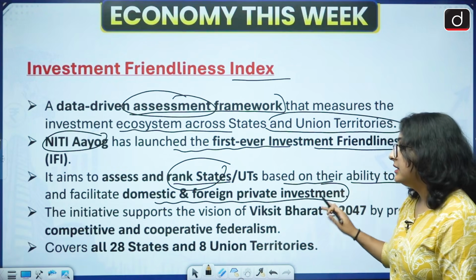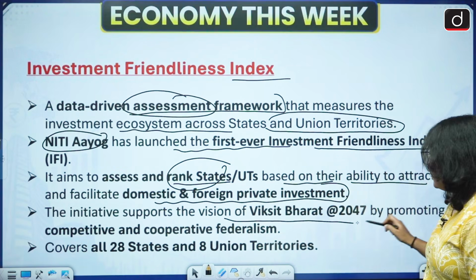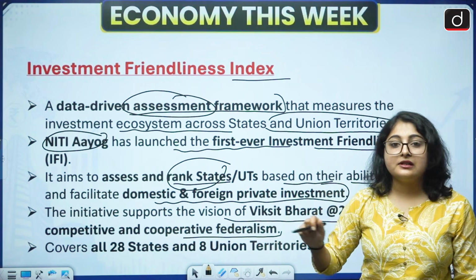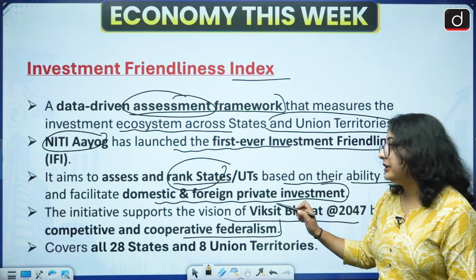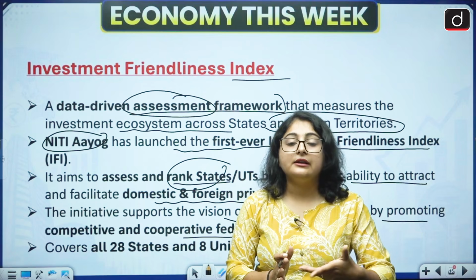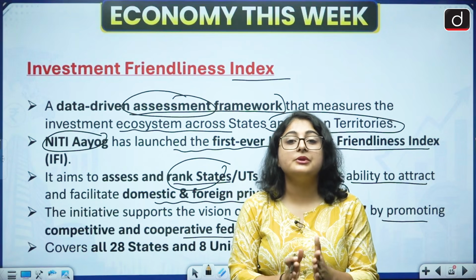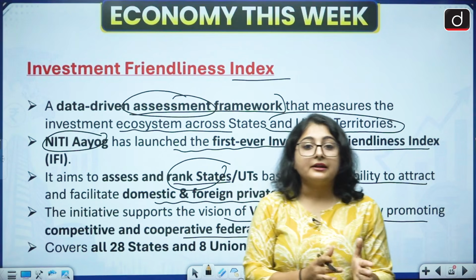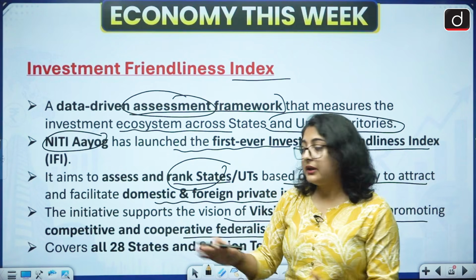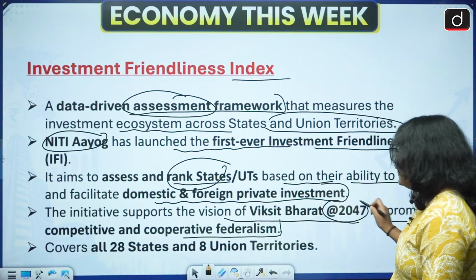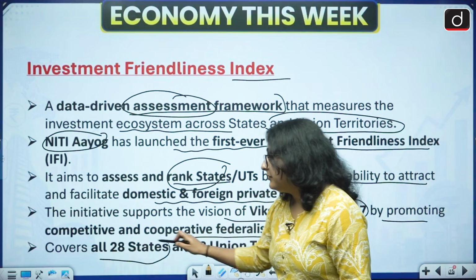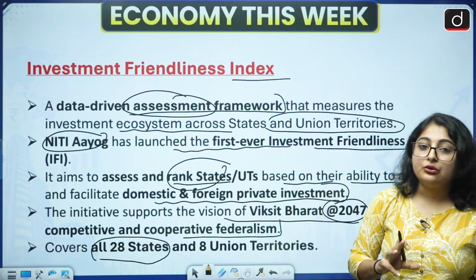Okay. Alright. Now, this initiative supports the vision of Viksit Bharat by promoting competitive and cooperative federalism. How is the competitive and cooperative federalism promoted by this initiative? See, here the states will be ranked on the basis of how friendly their business environment is, how feasible it is to do business there. Okay. Now, states will be ranked. This will promote the competitive federalism. States will compete together. It is a healthy competition. Okay. So, in a way, if we have to become a Viksit Bharat, then it is a good initiative in this particular line. It covers all the states. Important, very important. It covers all the 28 states and union territories.